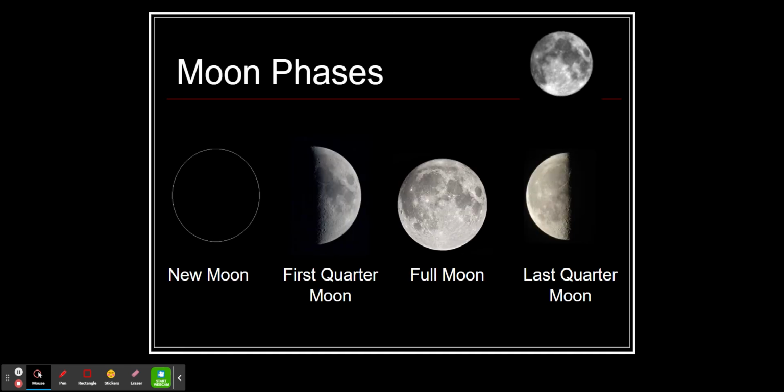We talked about the moon phases. You've done a couple different labs about moon phases. As you watch the moon image in the upper right corner, you can see how it waxes from one phase and wanes all the way through the rest of the phases. The 4 main phases of the moon: the new moon, first quarter, a full moon, and the last quarter, sometimes also referred to as third quarter.